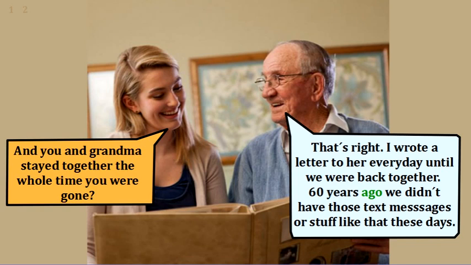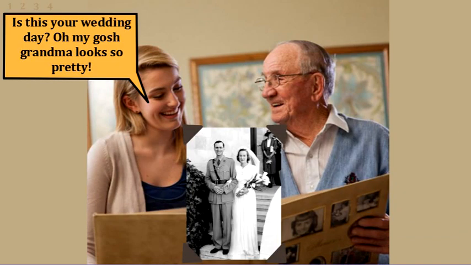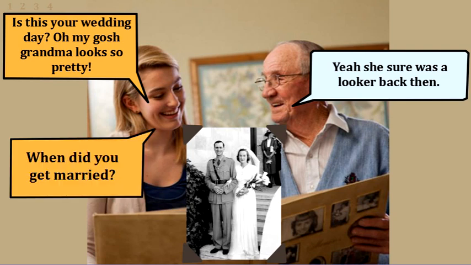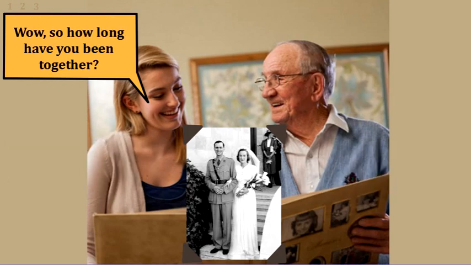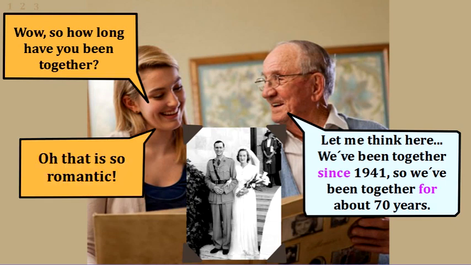60 years ago, we didn't have those text messages or stuff like that these days. Is this your wedding day? Oh my gosh, Grandma looks so pretty. Yeah, she sure was a looker back then. When did you get married? We got married in January of 1946. Wow, so how long have you been together? Let me think here. We've been together since 1941, so we've been together for about 70 years. Oh, that is so romantic.